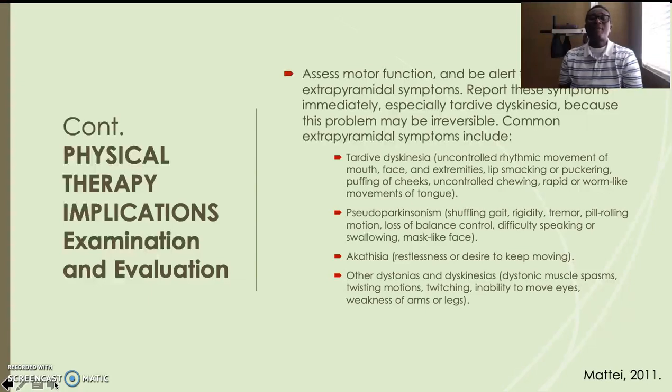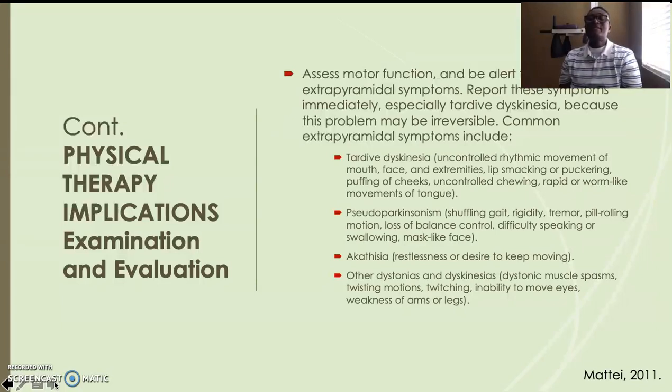Common extrapyramidal symptoms include tardive dyskinesia, which means uncontrolled rhythmic movement of the mouth, face, and extremities, lip smacking or puckering, movement of cheeks, uncontrolled chewing, and rapid or worm-like movement of the tongue. Other extrapyramidal symptoms include pseudo-parkinsonism, which is shortening of gait, rigidity, tremors, pill-rolling motion, loss of balance control, difficulty speaking or swallowing, and mask-like face.